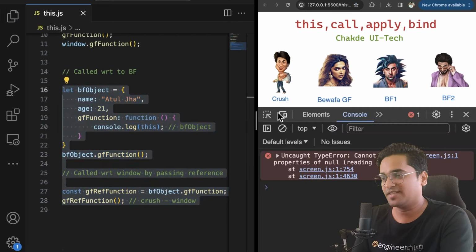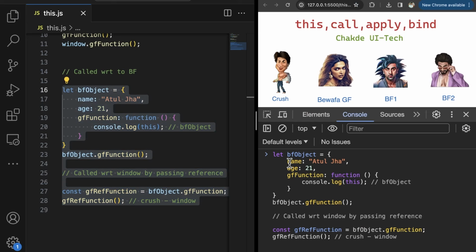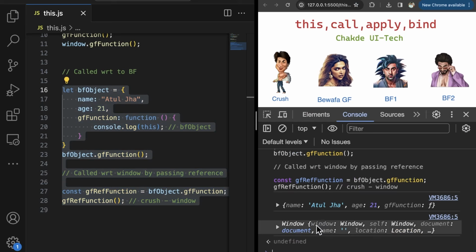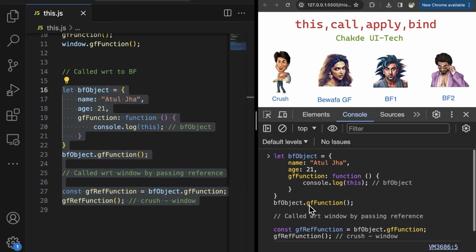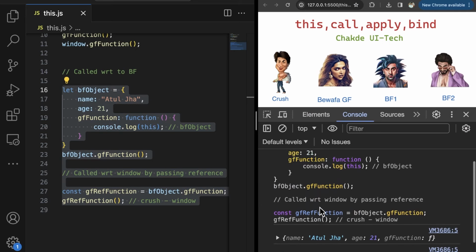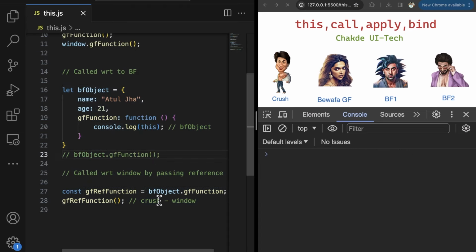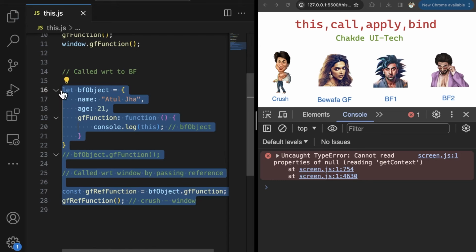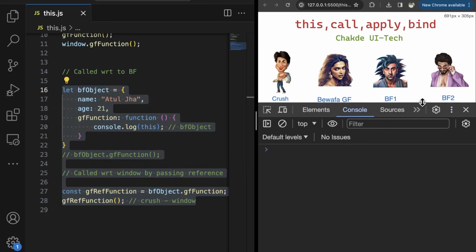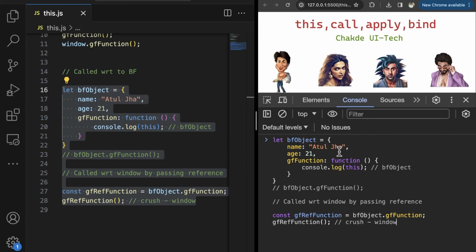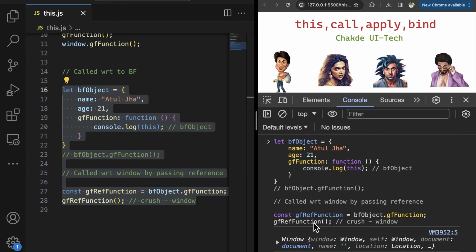If it is actually the case, we will execute this and you will see the one which is going to be logged, which is console.log, is this. This is what we got as an outcome. So this was the first outcome. So we can comment it out. You can focus only on the last one. So you see only one console, not two console. Perfect. Okay, execute it. Now you will see when you executed this, it is pointing to your crush.